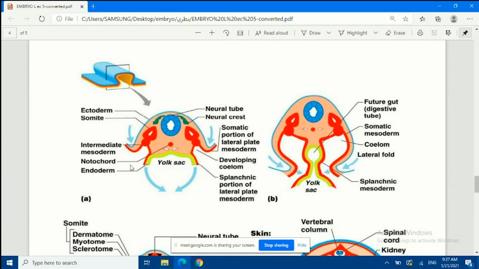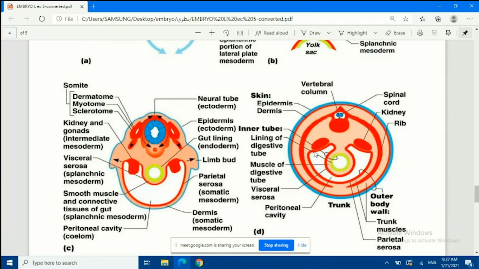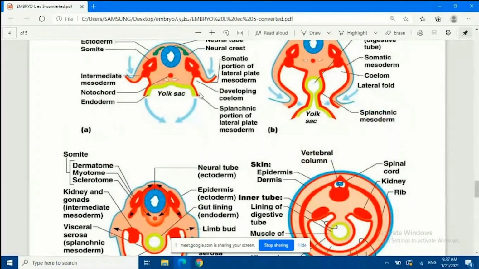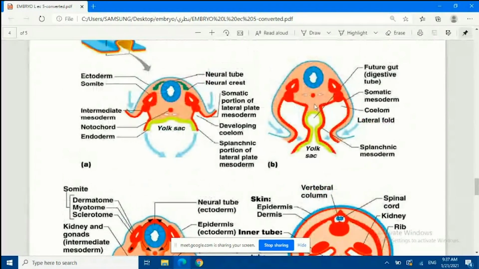Okay, and this is the endoderm trying to form the internal organs. So look, on each side there is a coelom forming or developing, and this will end with this one. Just see how this is developing. Then whenever the folding continues, we can see that there is a gut.